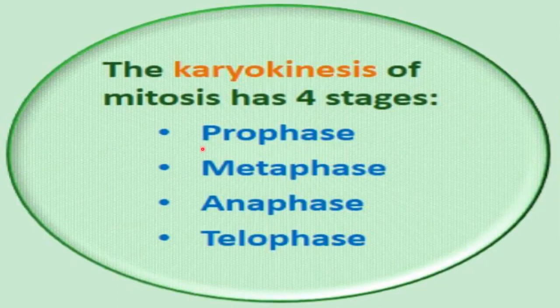Karyokinesis is the division of the nucleus, and it occurs in 4 stages. After division of the nucleus, we will also discuss cytokinesis, the division of cytoplasm. But here we are discussing karyokinesis. These are the 4 stages of karyokinesis: prophase, metaphase, anaphase and telophase.